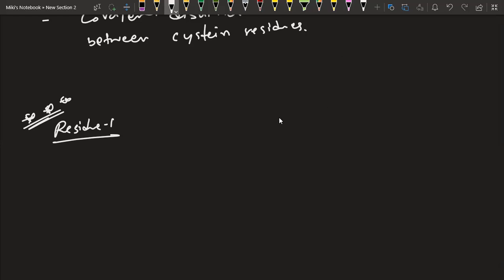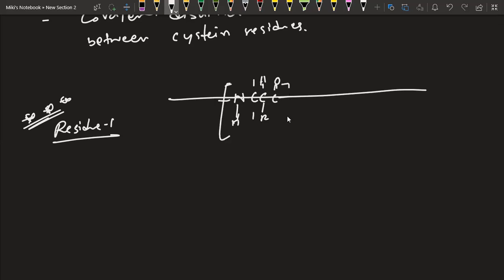Let's say we have a large chain. From there, what do we have in common? This peptide linkage part, isn't it? This NH, CH, R, and CO group. This is the repeating unit. It repeats itself. So this is known as the residue.